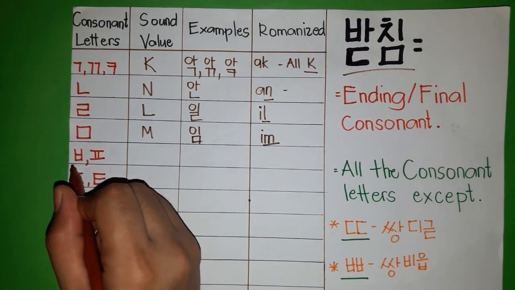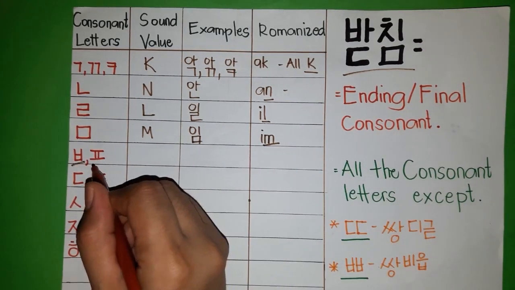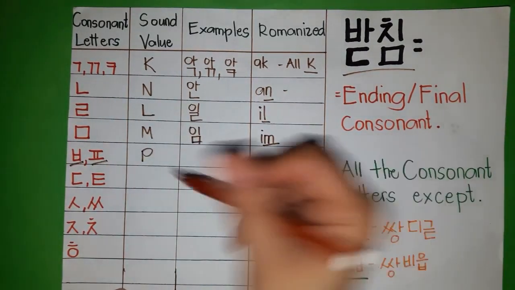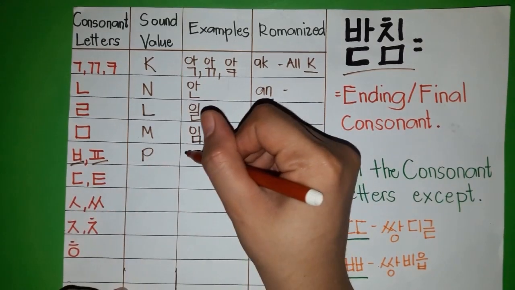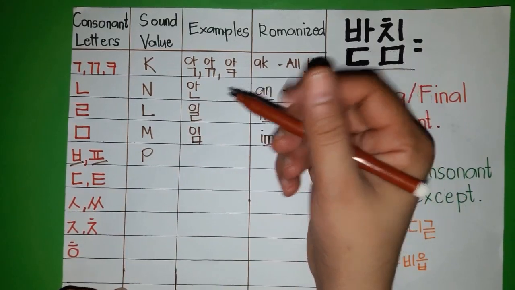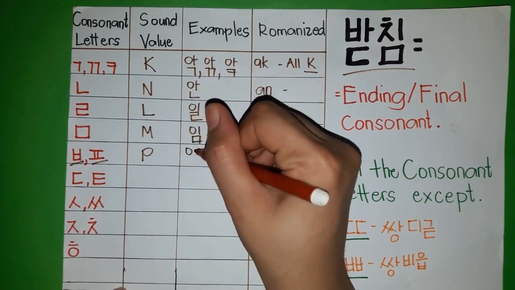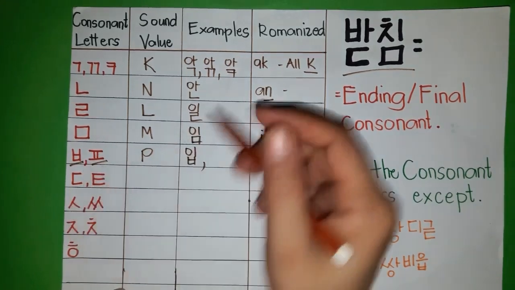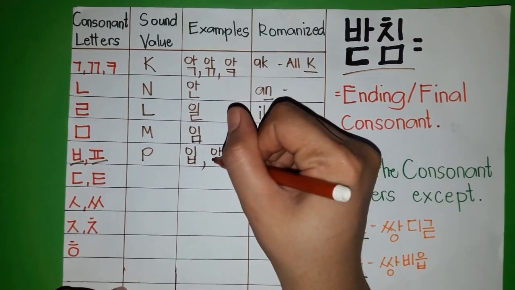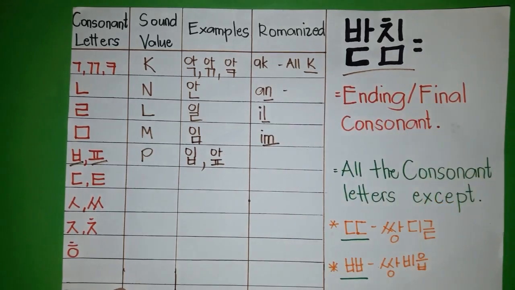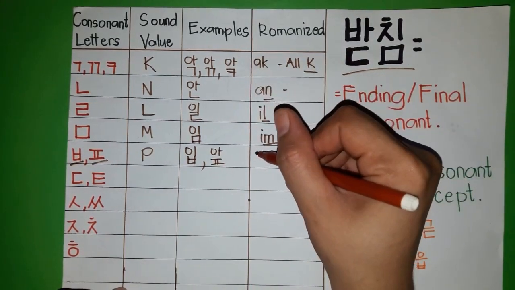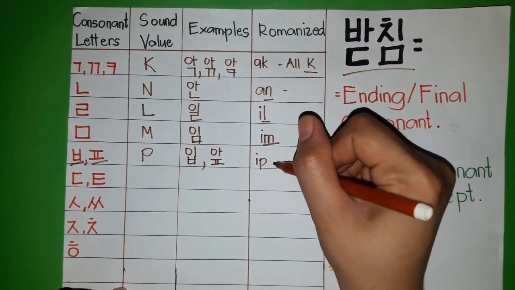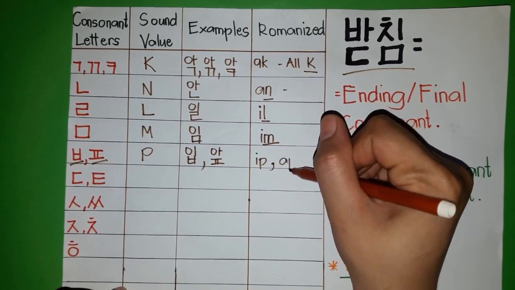The next consonant letters are bieup and pieup. The sound value for these two consonant letters is P. For example, for bieup it is ip, and for pieup it is up. Here are the romanizations, ip and up.